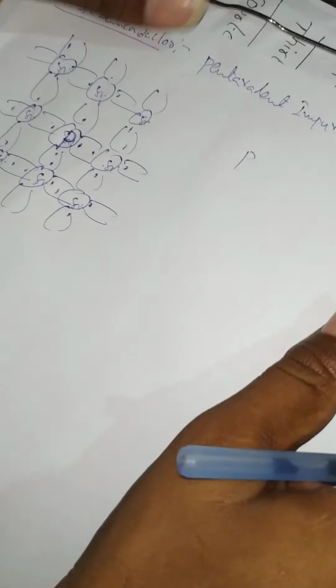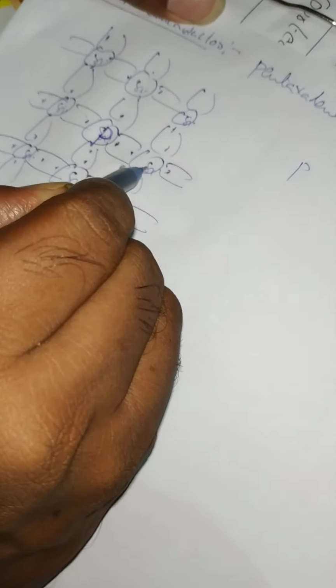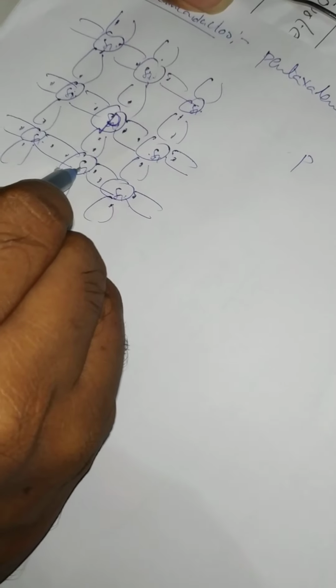a 5 valence atom. But here, the silicon requirement is the surrounding silicon atoms 1, 2, 3, 4. So 4 valence electrons are enough to form these 4 covalent bonds. Here the requirement is 4, but we are adding the doping element phosphorus, a 5 valence atom.